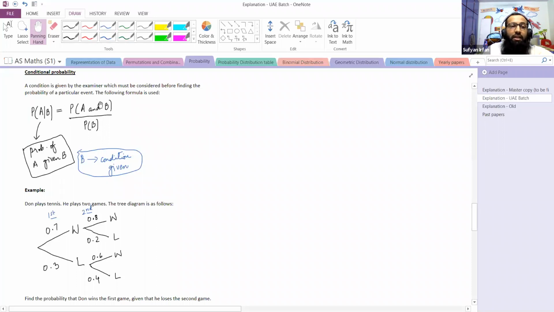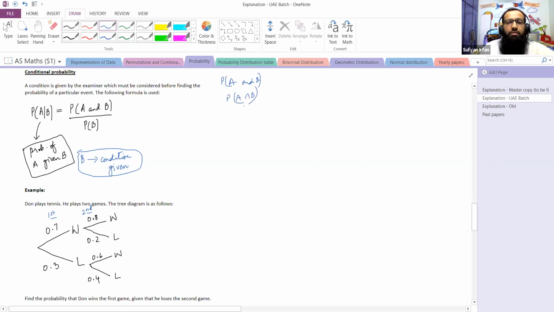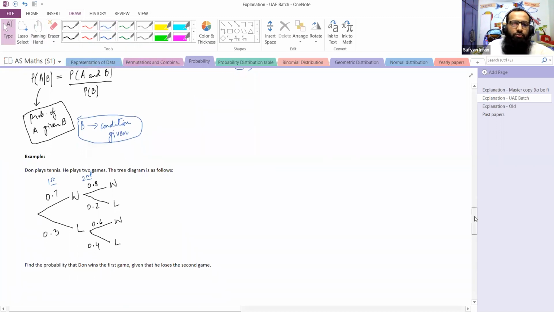The formula is: probability of A and B comes in the numerator, and probability of B will come in the denominator. Because B is the given condition, the probability of the given condition comes in the denominator, and the numerator is the probability of common outcomes. We are now well aware of probability of A and B. We can either write A and B, or A intersection B, and both mean the probability of common outcomes of A and B. To understand this better, let's look at the example below.